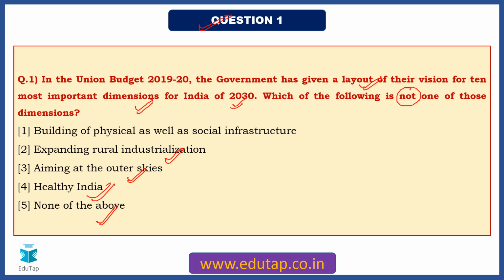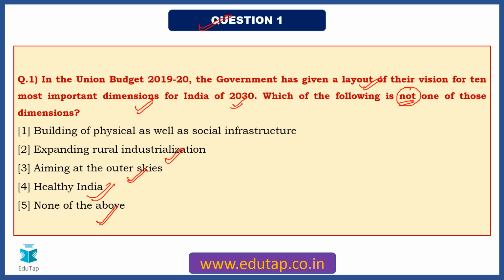Okay. Now the first thing, friends, the question says not one of those dimensions. This is important. So just read the question whether it is "not" or the other way around. Now when you solve this question, in case you haven't heard about this important information, you should start thinking, okay? I would say that most of you would make a mistake wherein you might eliminate aiming at the outer skies. You might think that this cannot be, or this has the least probability to be included in the 10 dimensions that the government thinks. But that is not the case. That is why in this question I have specifically mentioned the third option, that is aiming at the outer skies.